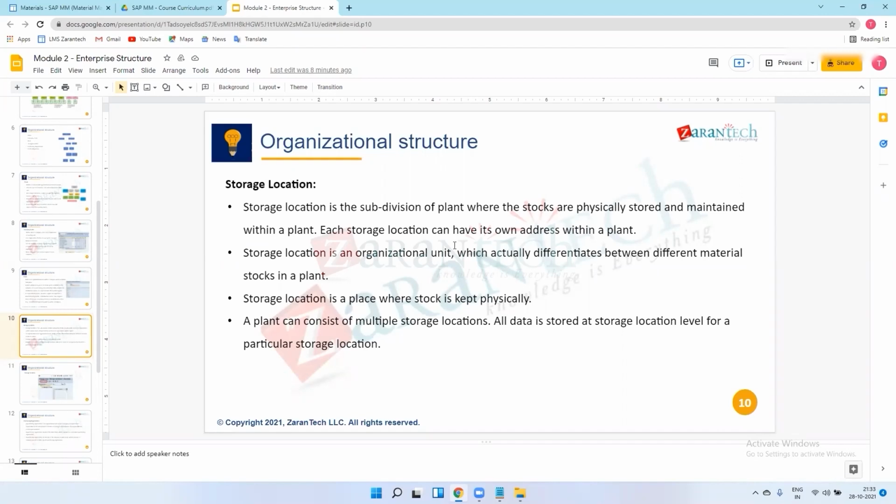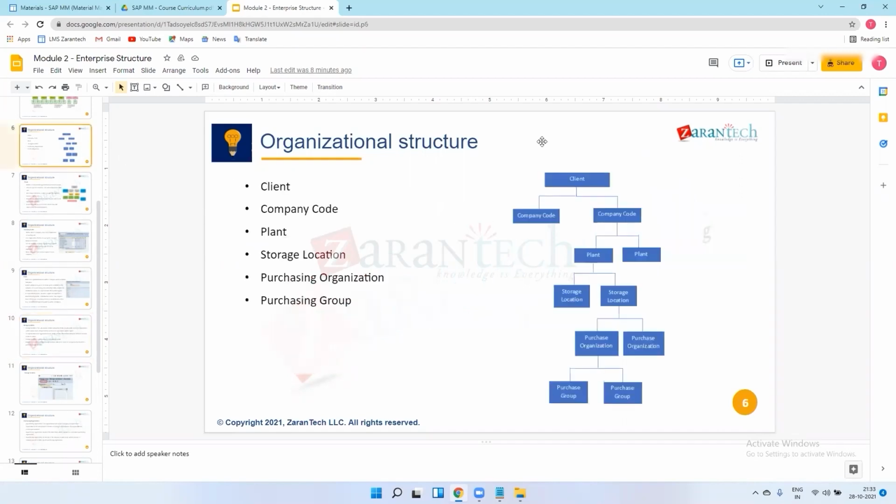So in a plant only, you can see there are two, three, four, multiple storage locations. Suppose I have one plant, let's say plant one, and in plant one I'm manufacturing one vehicle. For that vehicle I need tires, doors, engine, or chassis.